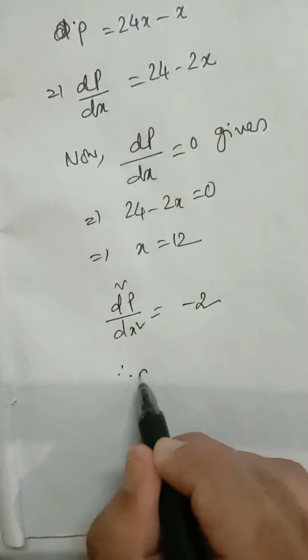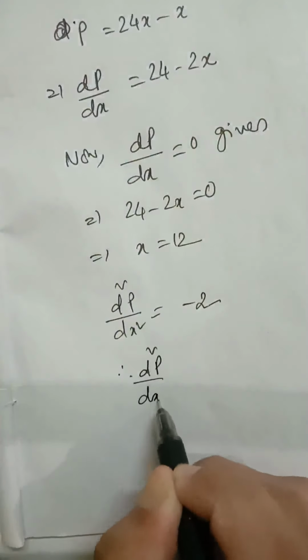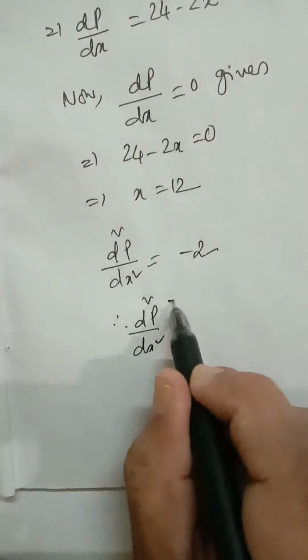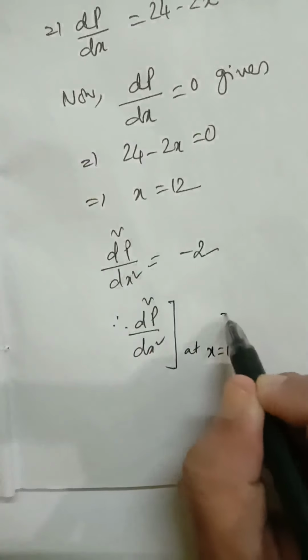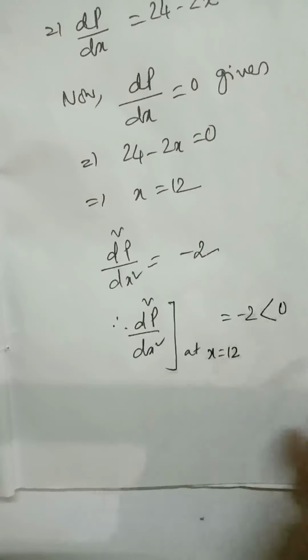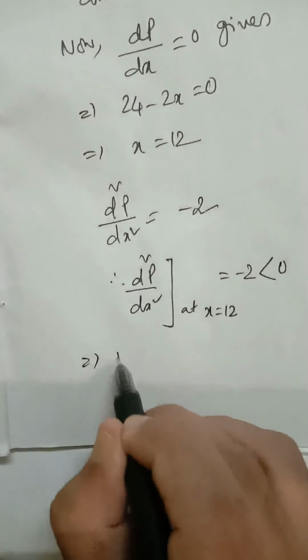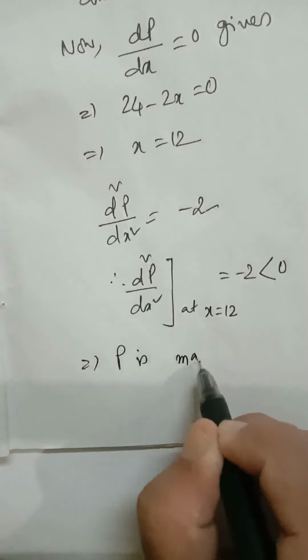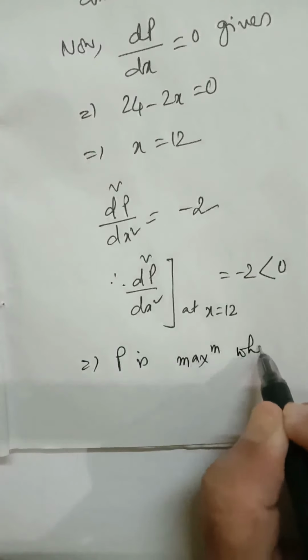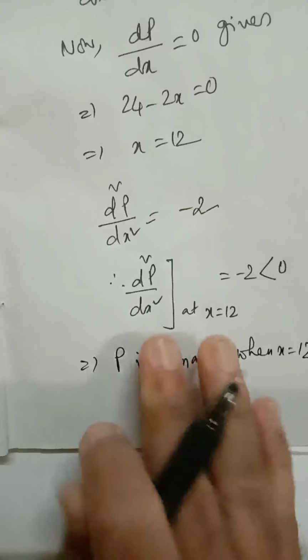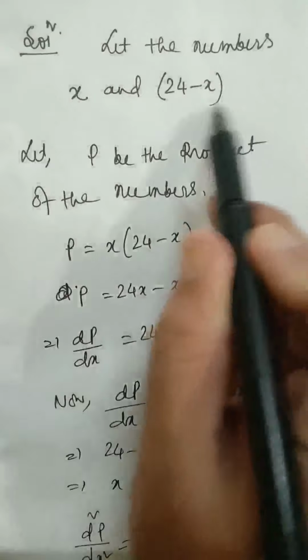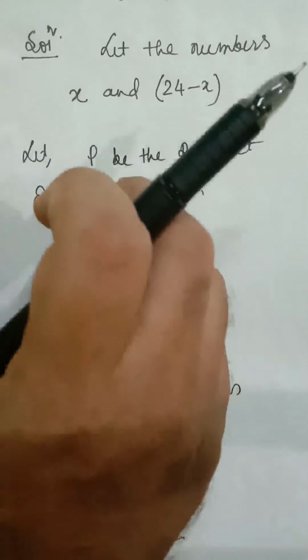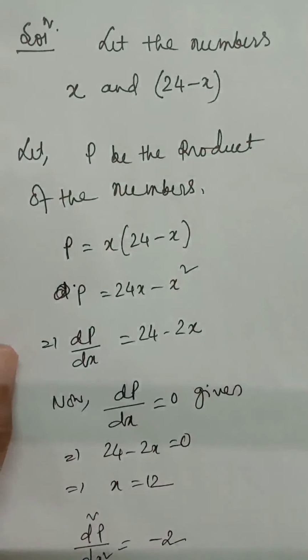So d2p dx square at x equal to 12, this is stationary point, at x equal to 12 is equal to minus 2, which is less than 0. Double derivative negative means p is maximum, that is product is maximum when x equal to 12. And when x equal to 12, the numbers will be 12 and 24 minus 12 is 12.